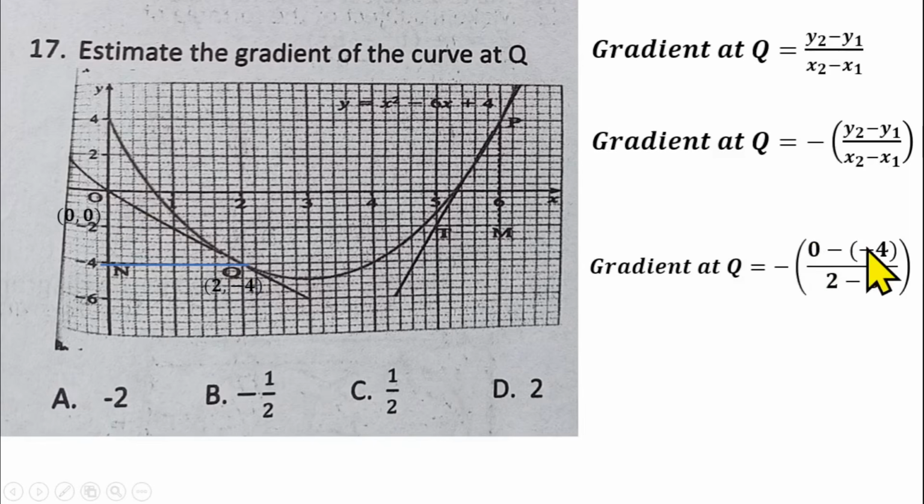So we'll be having 0 minus open bracket minus 4, over your x2, which is 2, and your x1, which is 0. So if you simplify that, minus minus 4 will give us plus 4 over 2. So you have 4 over 2, and because of the negative sign, that gives us -2. And that makes option A the right answer for question number 17.